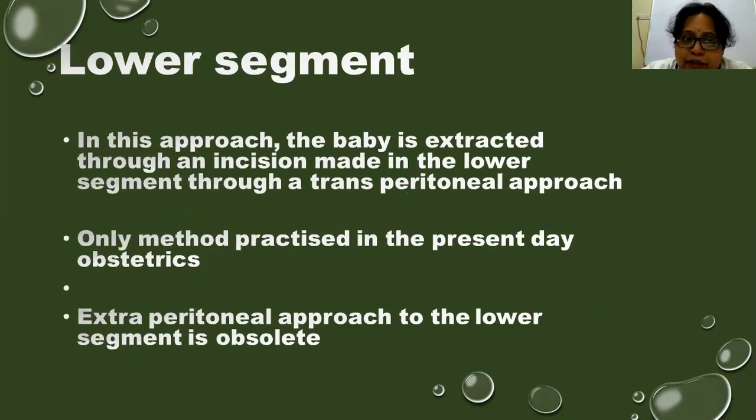So now we will see each one. What is lower segment cesarean section and how do we go about it? In this approach, the baby is extracted through an incision made in the lower segment through a transperitoneal approach, where the uterovesical fold of the peritoneum is cut and we separate it, and then we give an incision in the lower segment and we extract the baby. This is lower segment cesarean section. This is the only method which is practiced in present day obstetrics. Extraperitoneal approach was done previously, but nowadays it is obsolete. Only transperitoneal approach is being followed nowadays.